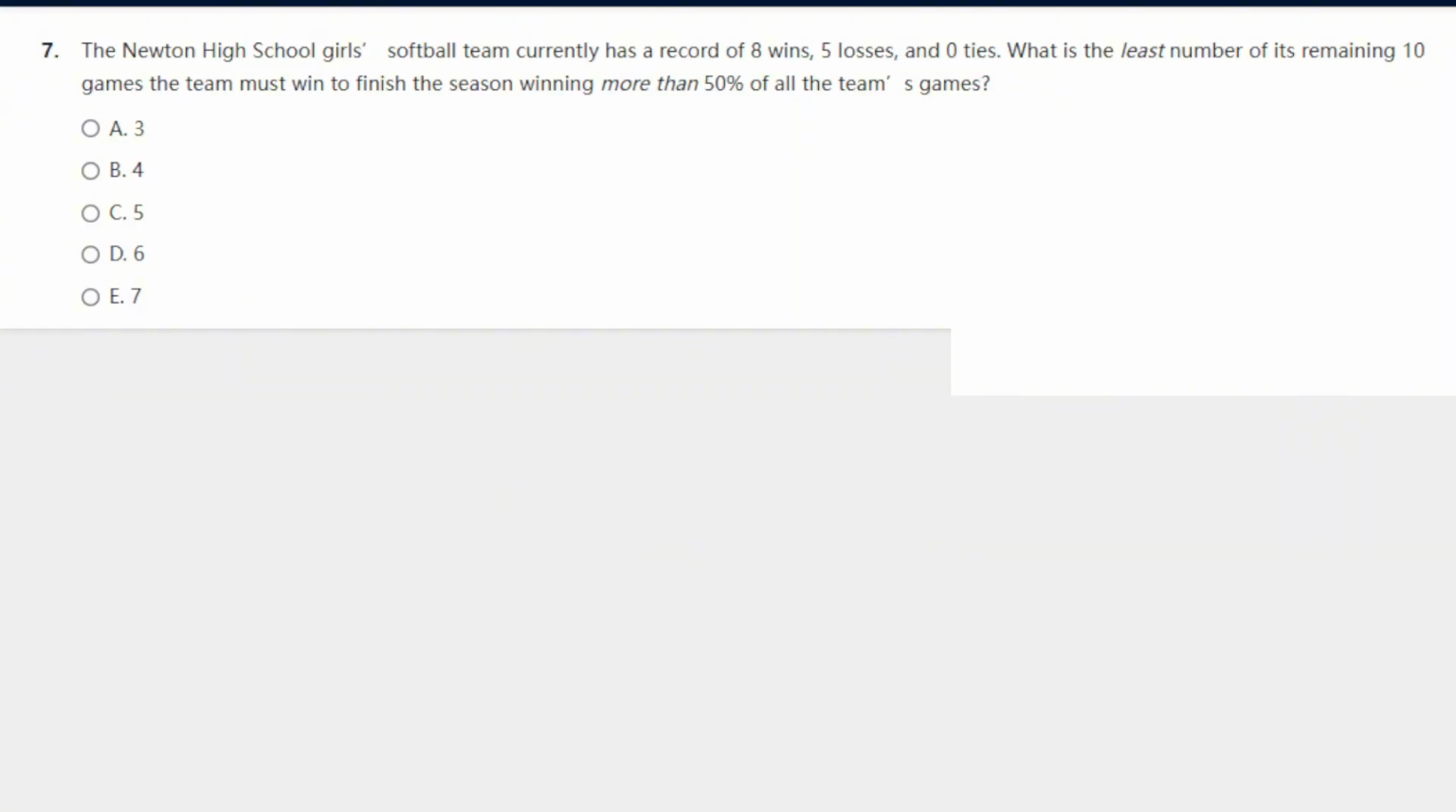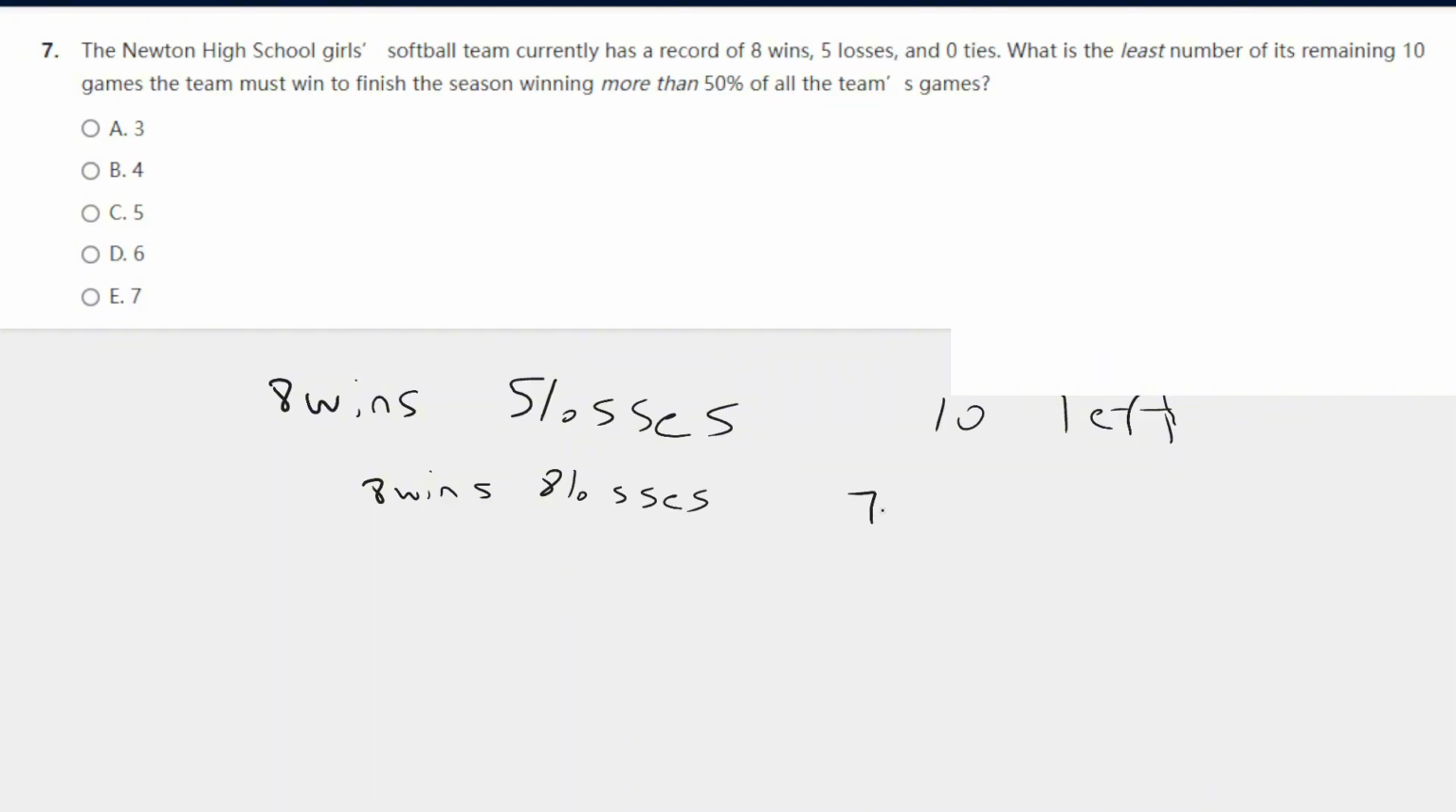So let's write down what we know. There's 8 wins, 5 losses, and 10 games left. And they want to win more than 50%. So if we think about it like this, let's say 3 out of these 10 games they lose, then it'd be 8 wins, 8 losses, and 7 games left, right?